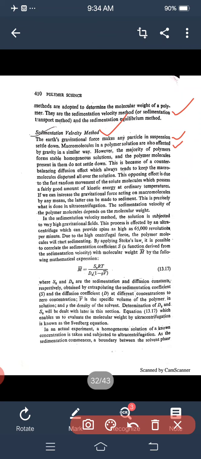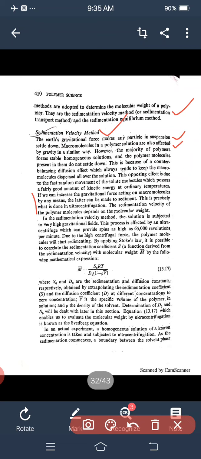If we can increase the gravitational force acting on macromolecules by any means, the latter can be made to sediment. This is precisely what is done in ultracentrifugation. The sedimentation velocity of the polymer molecules depends on the molecular weight. In the sedimentation velocity method, the solution is subjected to a very high gravitational field.